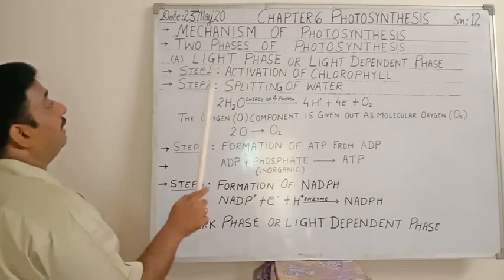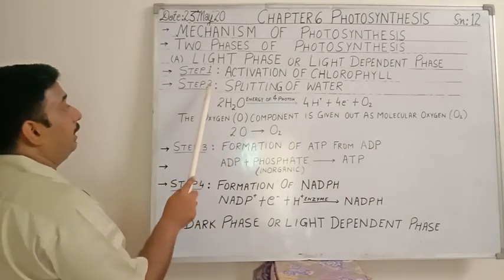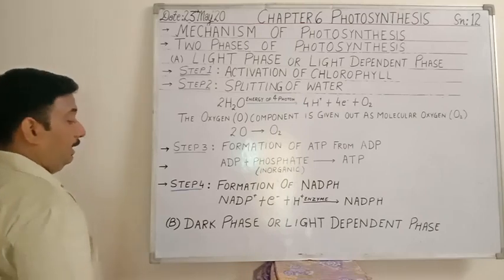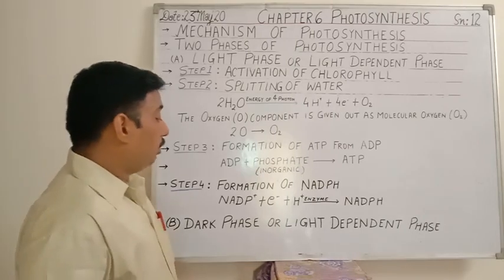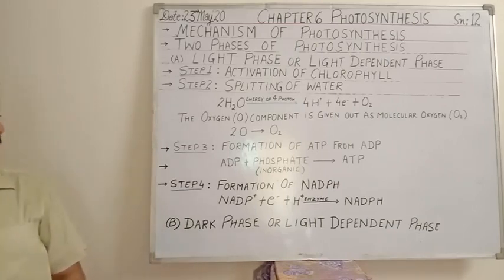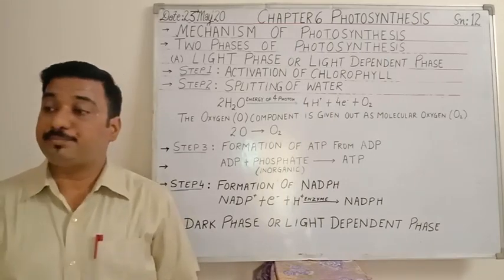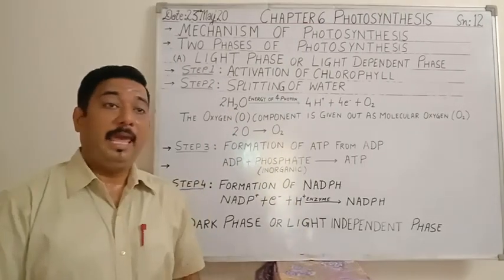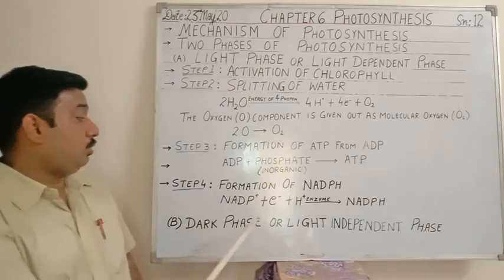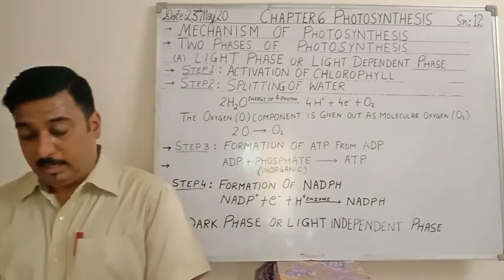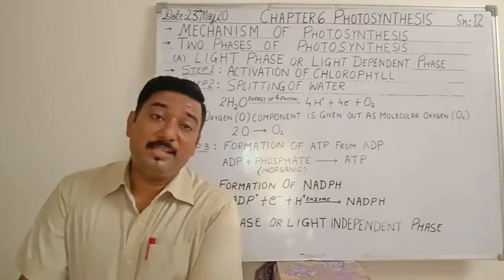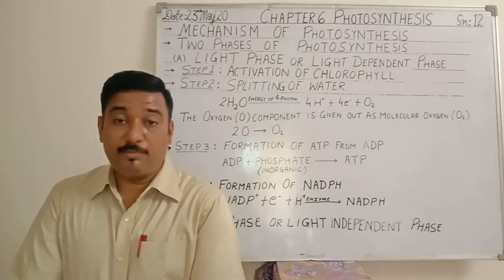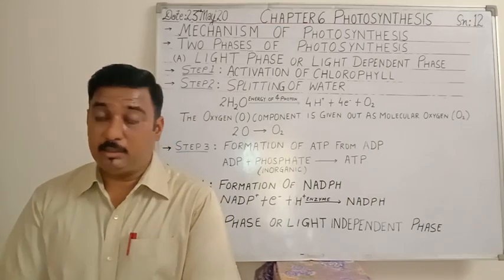Okay, this phase itself will consist of various steps. Step 1, step 2, step 3, that I will be explaining you as I explain the topic. Then I will be explaining you about the dark phase or the light independent phase. The second phase is the dark phase or light independent phase. Light independent phase is also called the biosynthetic phase or Calvin-Benson cycle, after the scientist who discovered it or worked upon it.